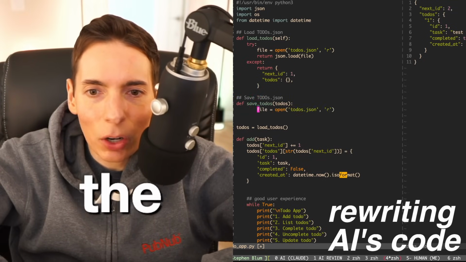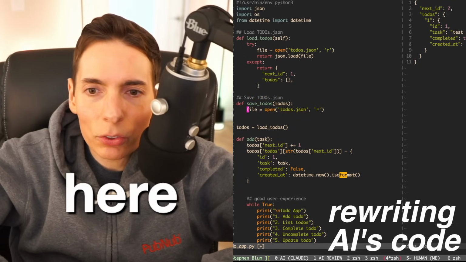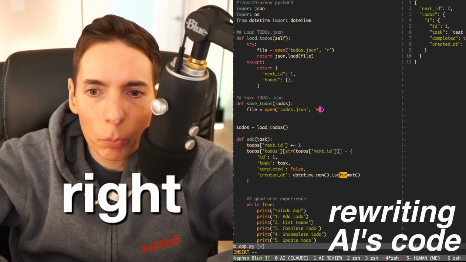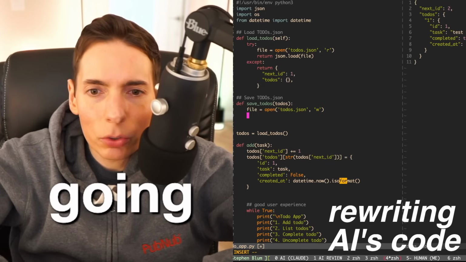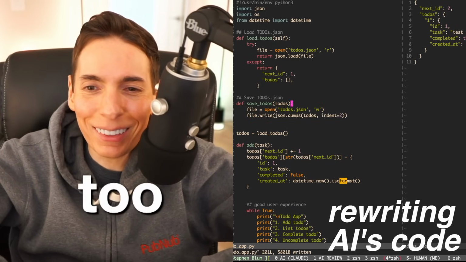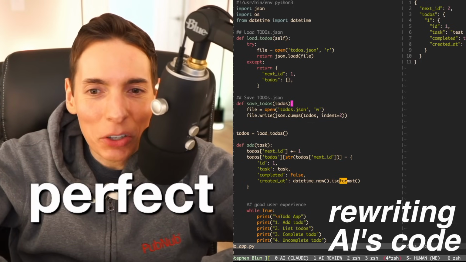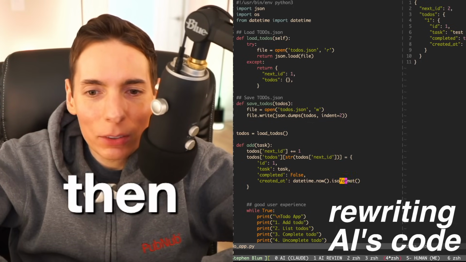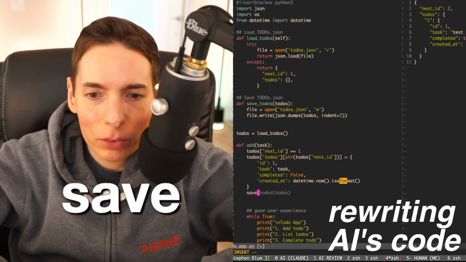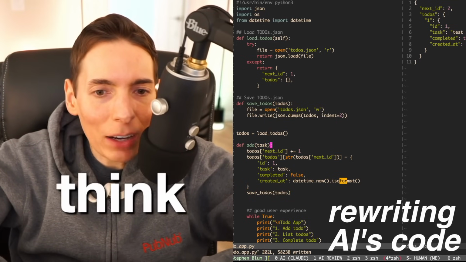See, the AI is already doing it wrong, so we don't need a try-except here necessarily. We're going to open for write, and then we're going to do file.write, json.dumps, with indent 2. There we go. Perfect. See, it already knew what to do. Then we do a save to-dos. Here we go. And I think that's refactoring some code the AI did.